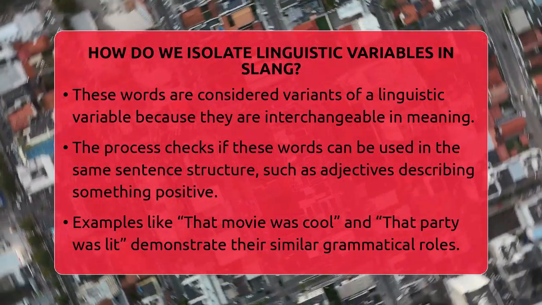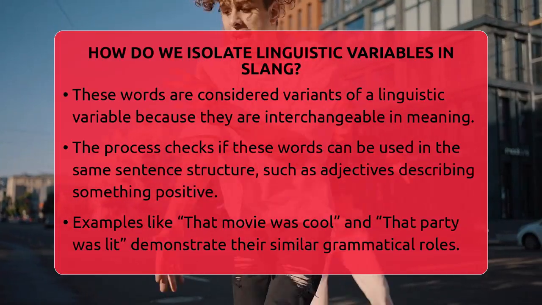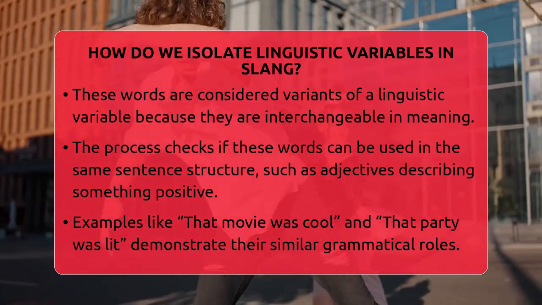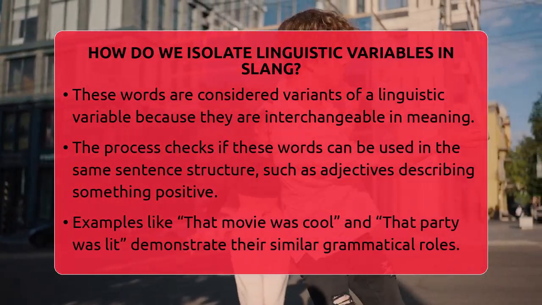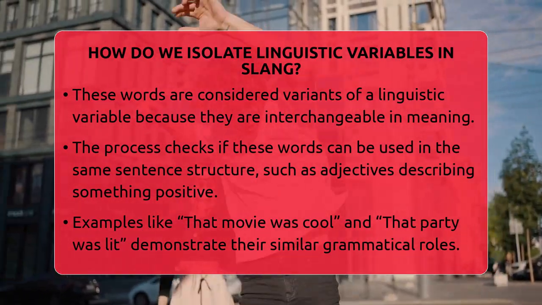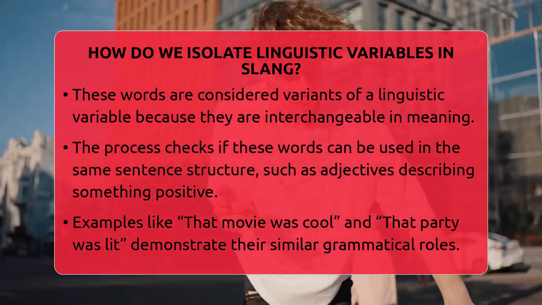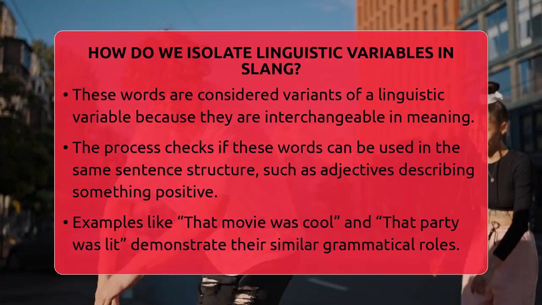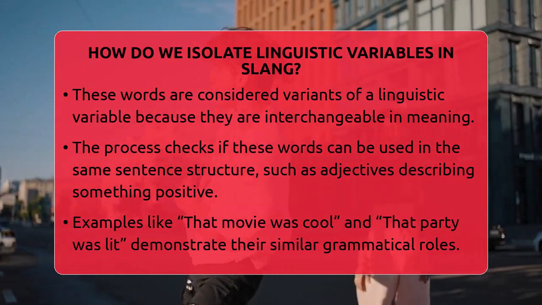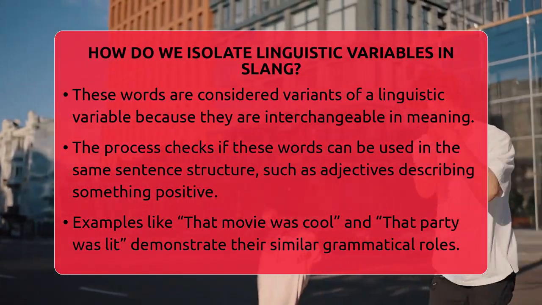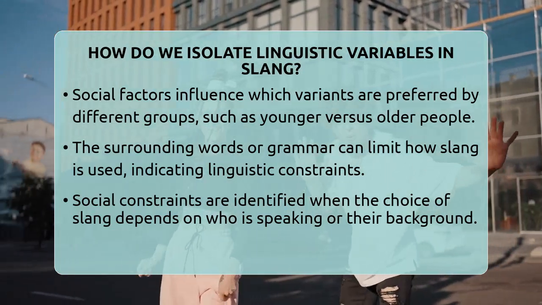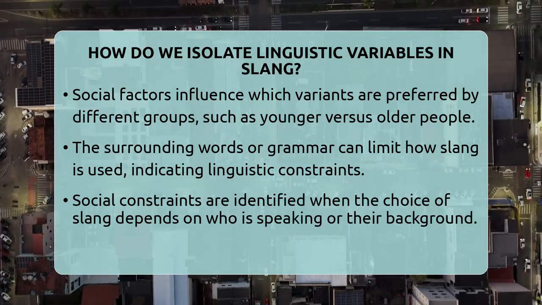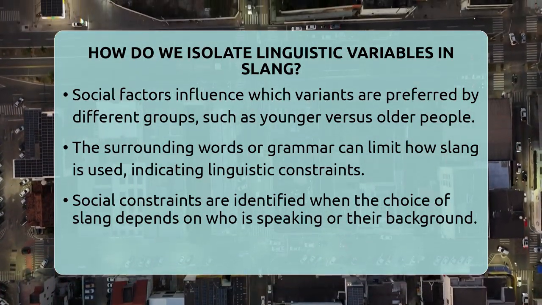cultural factors. Next, we check if these words fit into the same sentence structure. If they can all be used as adjectives to describe something positive, that shows they are part of the same pattern. For example, you can say that movie was cool or that party was lit, and both work the same way. We also pay attention to who is using these words. Younger people might prefer lit, while older groups might stick with cool. This social aspect helps us see which variants are linked to specific groups or situations.